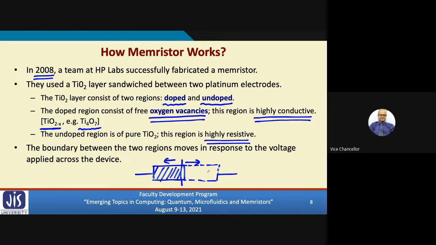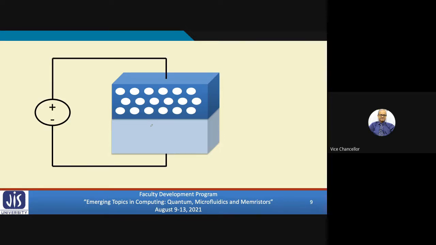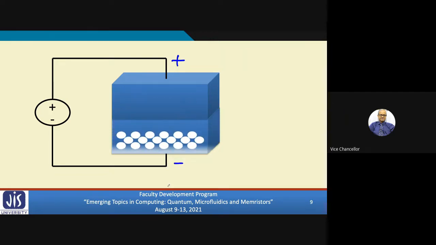A small animation I'm showing you. Suppose this is a memristor where the top region shows the doped region. The circles indicate oxygen vacancies, and the bottom region is the high resistance part, that is the undoped region. When you apply a positive voltage, because these oxygen vacancies are positively charged, they will be pushed away, because this side I am applying positive, this side is negative.